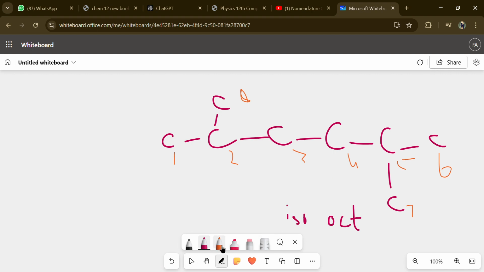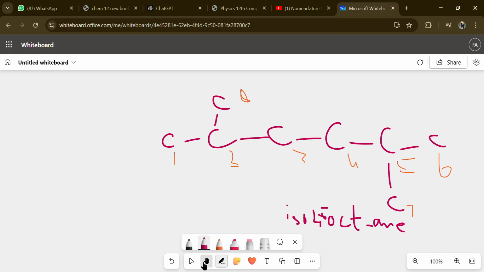Then it comes on which point this is becoming iso. At first it is being considered as iso at the second point and at the fifth point. So we'll simply write iso 2 5 oct. Then we do have a situation where it is having the single bond, so we'll simply write it as ane. Iso 4, sorry, yeah, 2 5 octane. This is how we'll name these things.